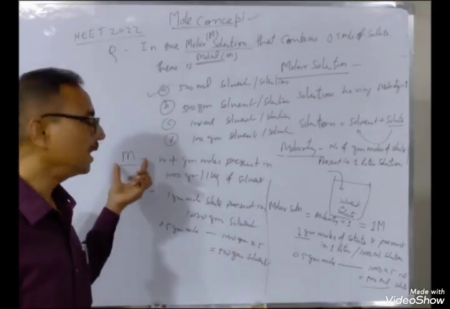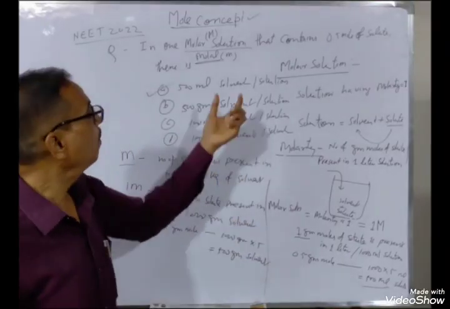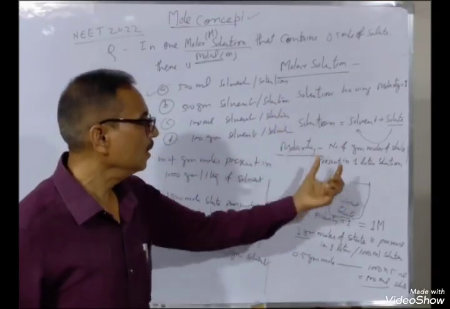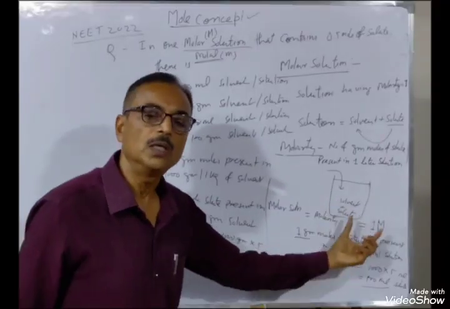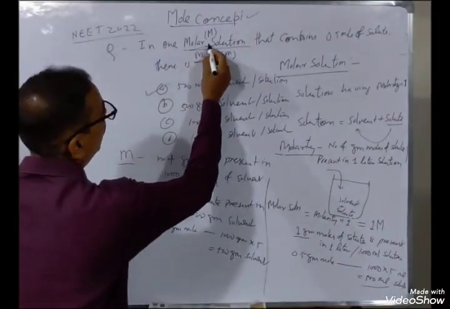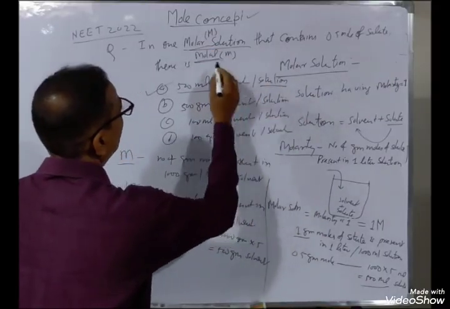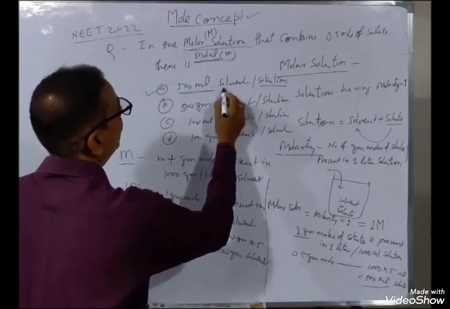It means molality is defined by the ratio of solute and solvent, and molarity is defined by the presence of solute in the solution. So in both cases, if it is molarity, then 500 ml solution. If it is molal solution, then 500 gram solvent.